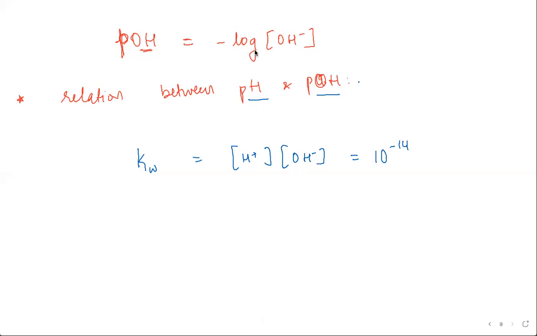You're not multiplying by log, you're taking the logarithm. Take negative logarithm on both sides. So minus log of H plus into OH minus is equal to minus log of 10 raised to the power minus 14.